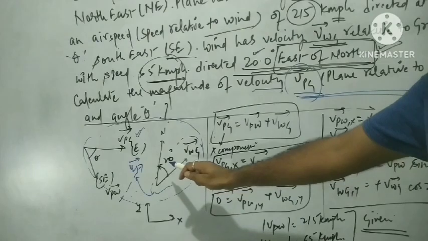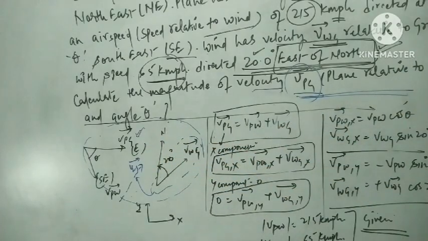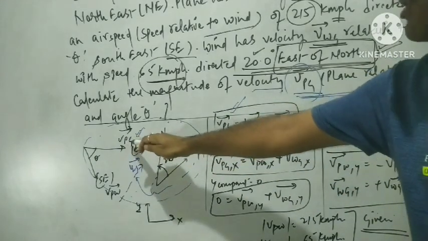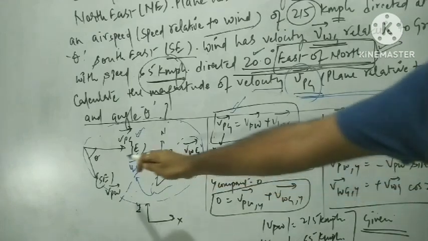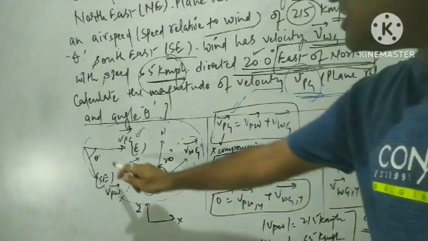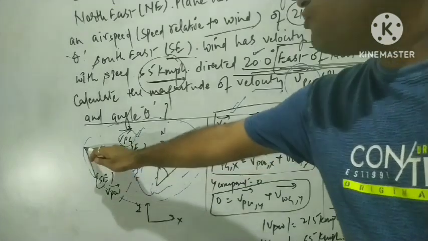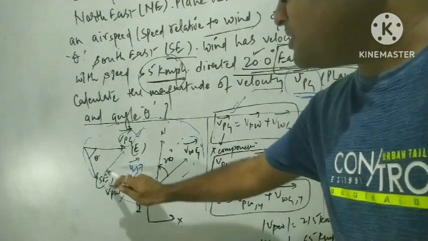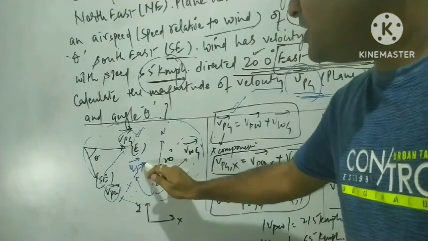From the resolution of the velocity vectors, we can easily see that VPG, the velocity of the plane with respect to the ground, is equal to VPW plus VWG.